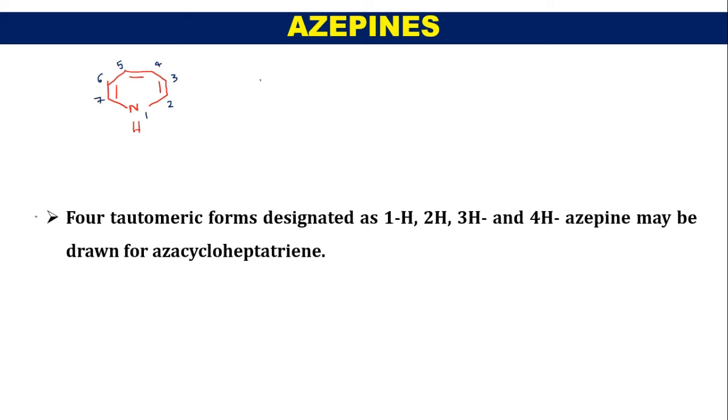Based on this, azepine is going to exist in 4 tautomeric forms.